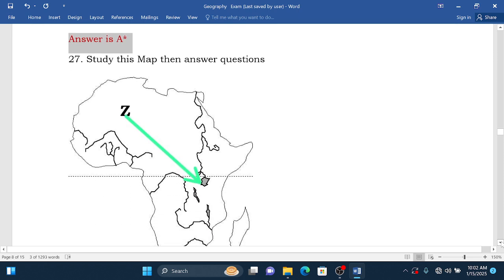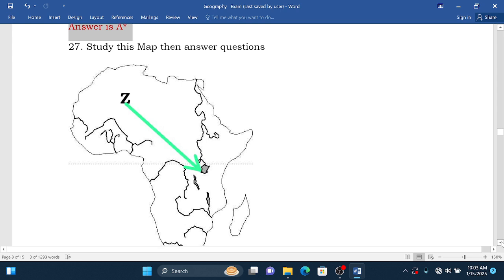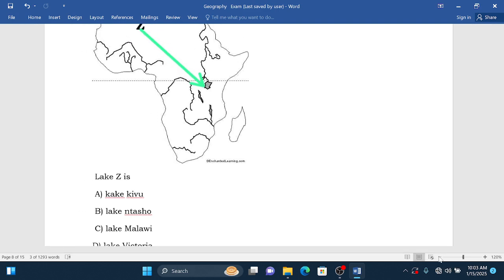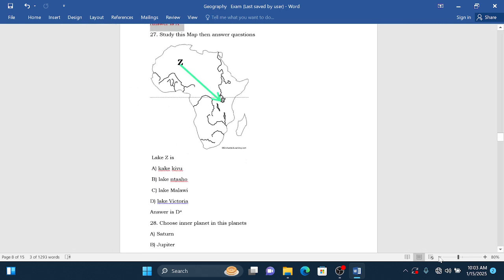Study this map and answer the question. We have Z here, and they want us to choose which lake is mentioned by letter Z. Which lake is mentioned by letter Z?